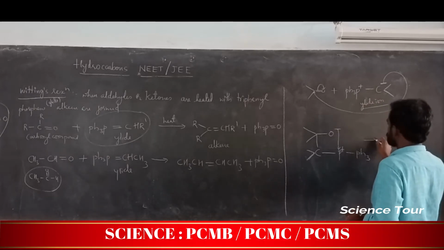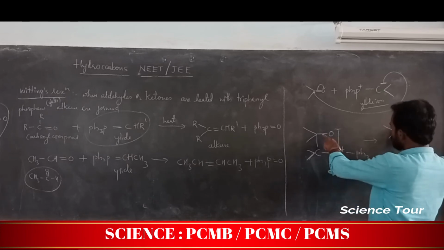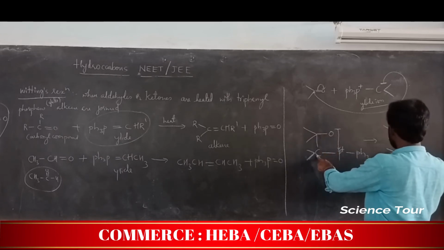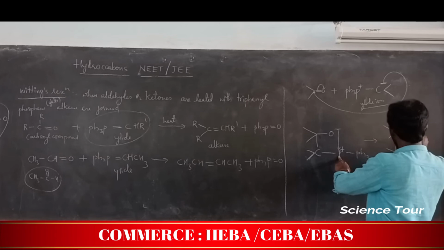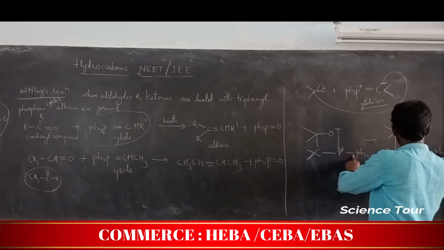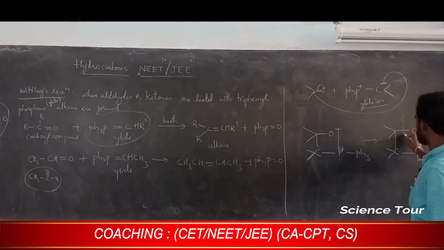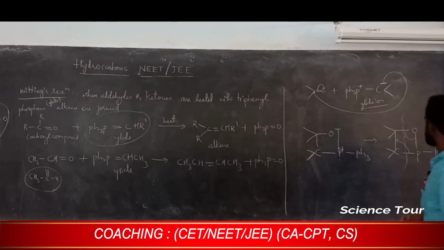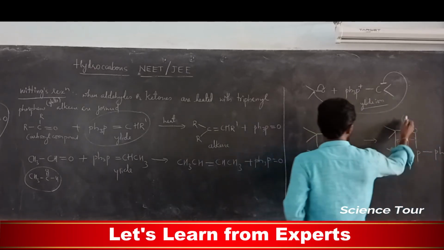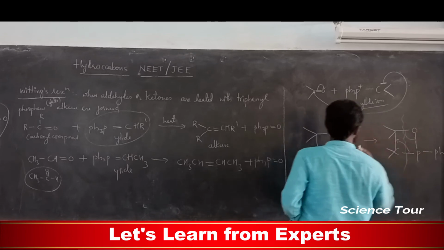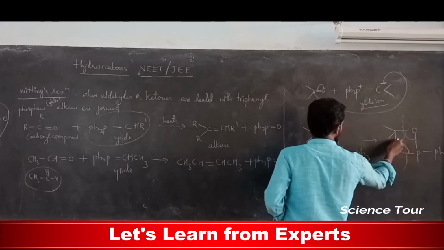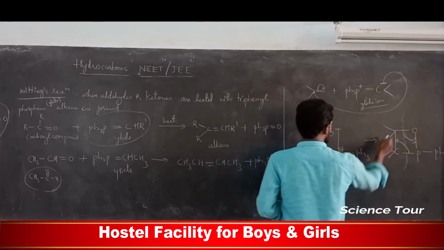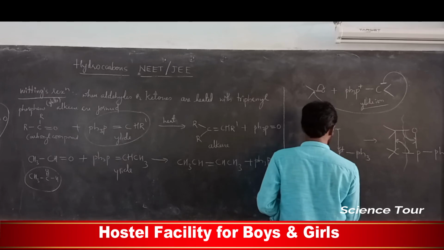Then what you are getting, my dear students, next you write the same like that. O minus forms a bond with P actually. Here the bond breaks, like this the bond breaks. One bond comes here, one bond goes here. So we are getting two products, my dear students. Imagine the bond breaks, cut, two pieces. This bond goes to this side and this bond goes to this side. And what product are you getting? First I will write this one. This is actually one product.